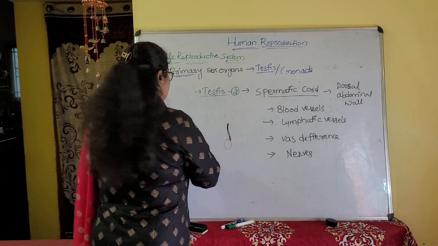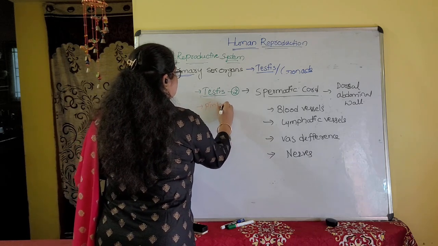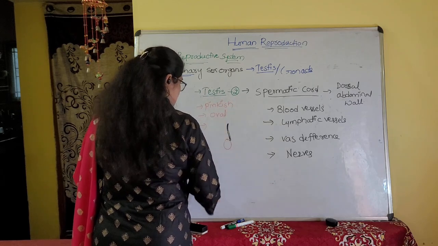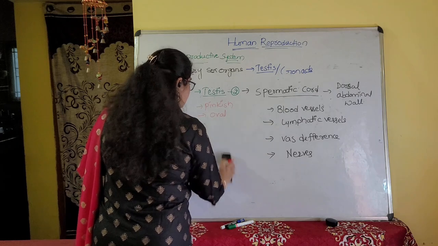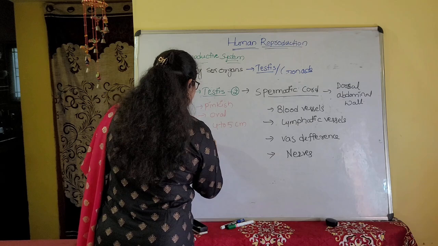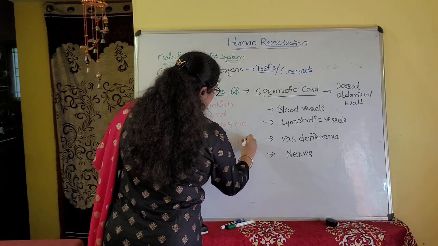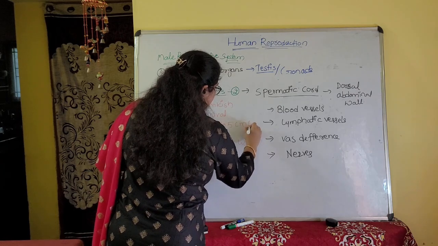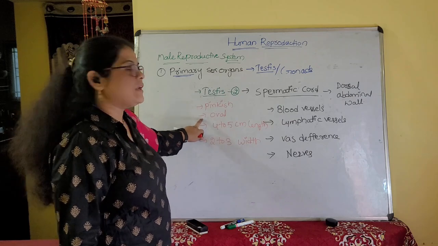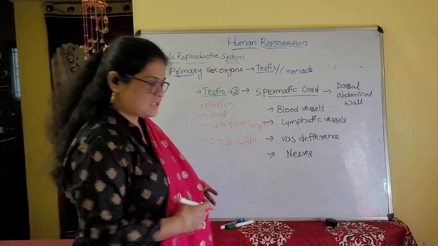Now, what is their color? They are pinkish in color, oval in shape, 4 to 5 centimeters in length and 2 to 3 centimeters in width.